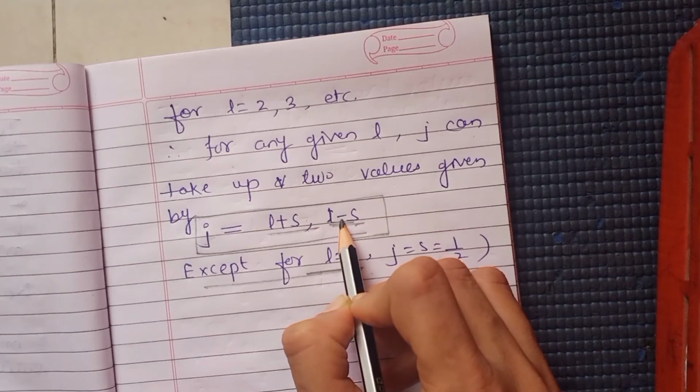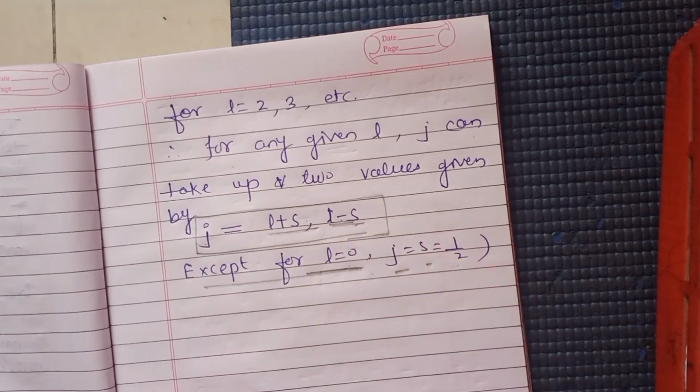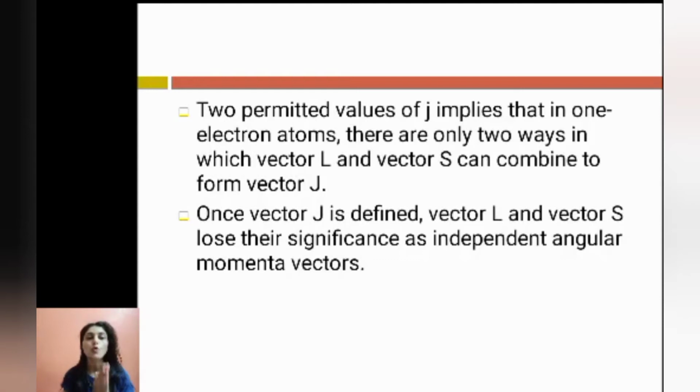Now we will study the vector diagram for J. We have two permitted values of J. What do these two values of J imply?